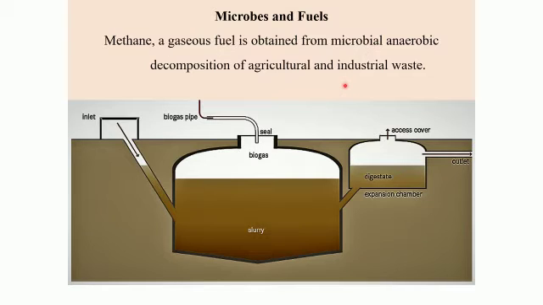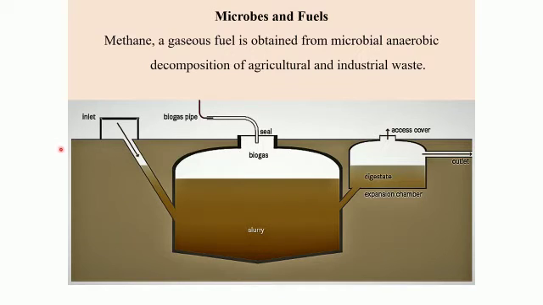You all must have definitely heard about a biogas plant. They are more common in villages because there is abundance of agricultural waste, as well as the cattle rearing is also done, so cow dung is also available in abundance. Industrial waste of organic nature can also be used. So here is a biogas plant. It comprises of an underground well. You can see an underground well is constructed.